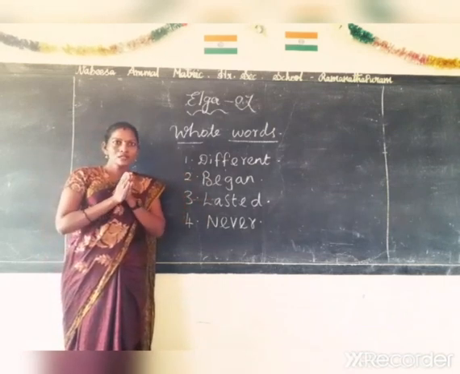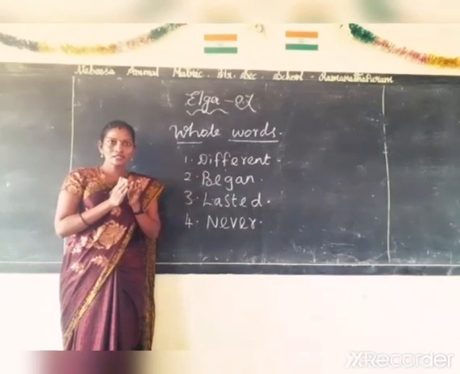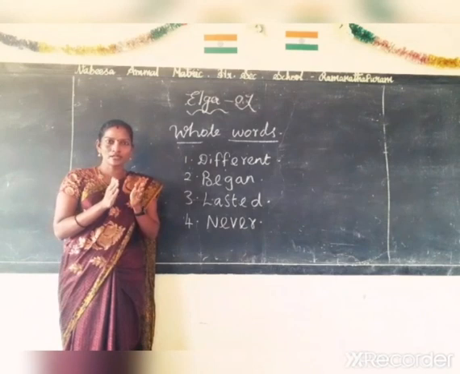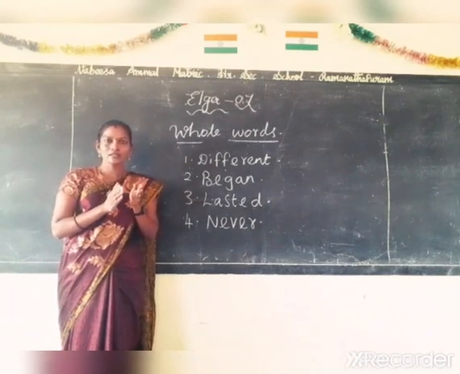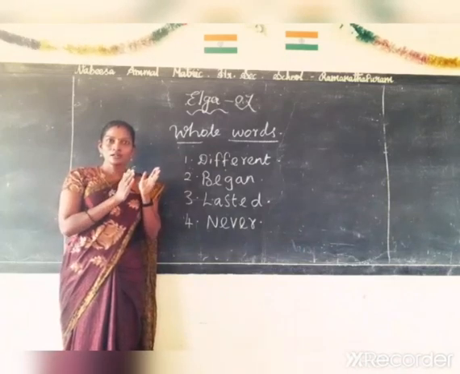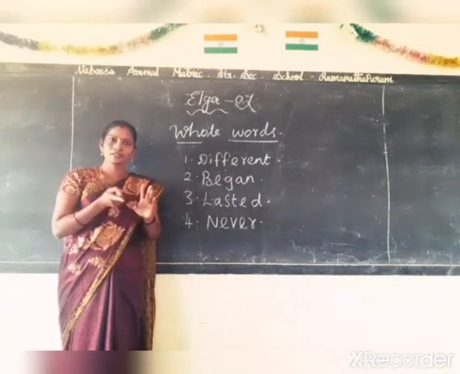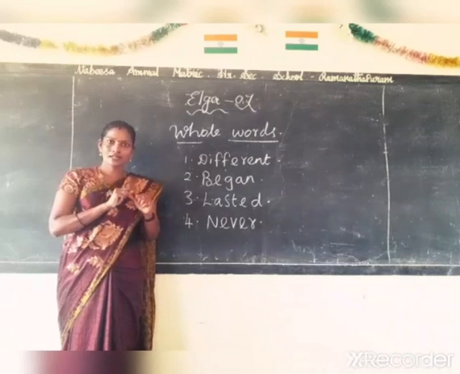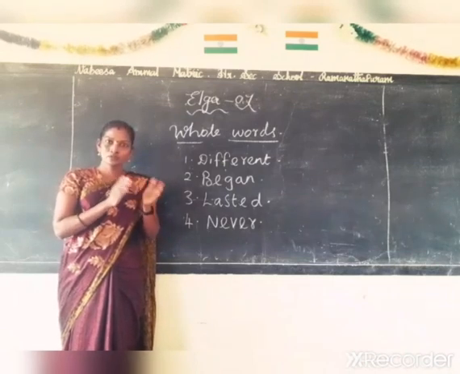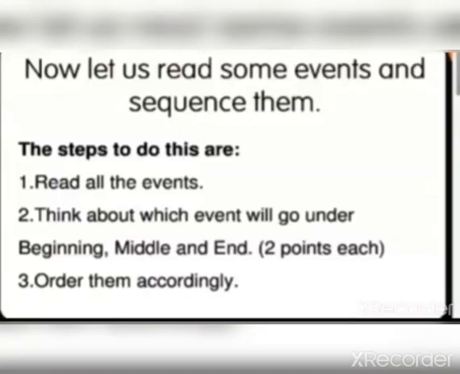First, I already told you, you have to take your Elga note and divide it into 5 parts. In Elga, there are 5 components, isn't it? So you have to divide your note into 5 divisions and segregate them as phonics, whole words, reading and listening comprehension, grammar and writing, and speaking. In reading and listening comprehension, today we are going to learn how to sequence the events in a story.